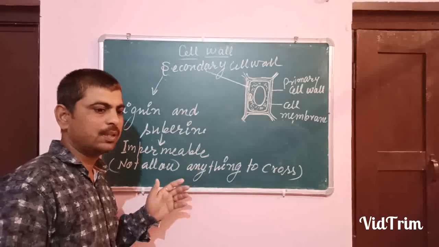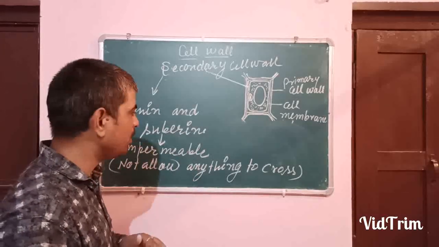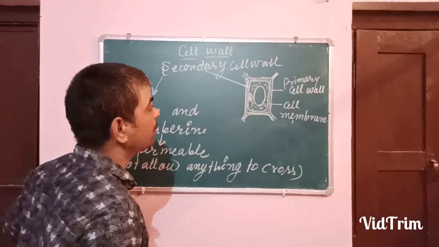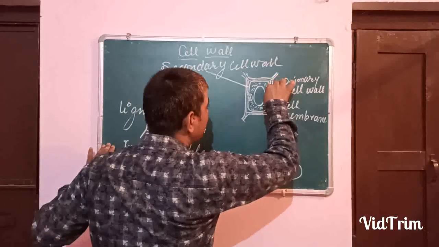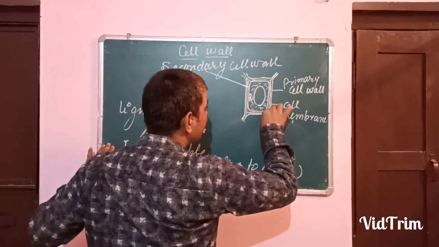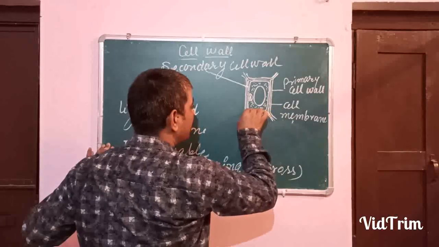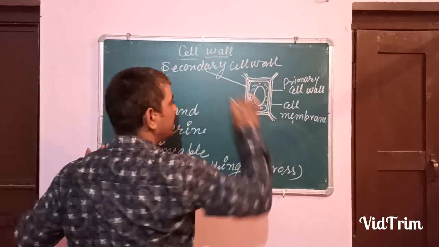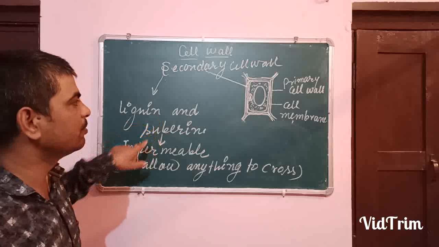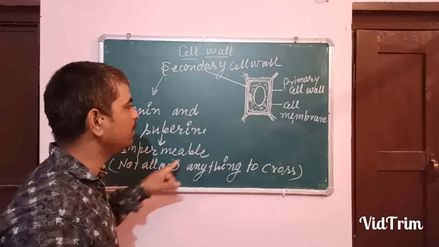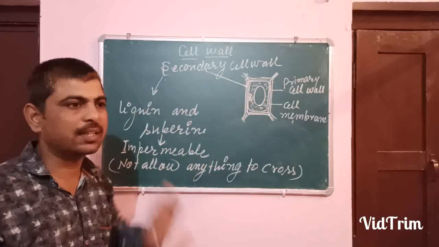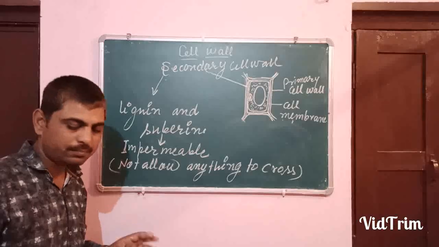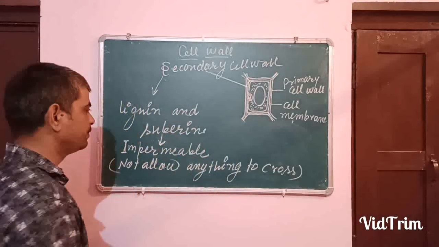Some living organisms have an additional tertiary cell wall also, that is made up of this substance. This substance is impermeable and formed in the form of a thin line between the plasma membrane and the primary cell wall. This is in the middle. It is made up of lignin and suberin and is impermeable. This does not allow anything to cross it. That's why the cell will not get the materials which are required and ultimately the cell will die. So this is the secondary cell wall.